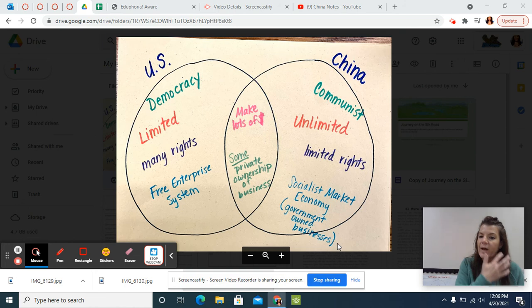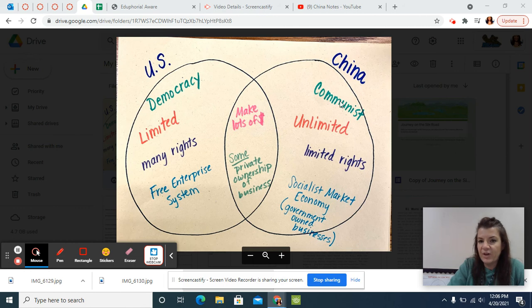All right. So as we went through those China notes, maybe in your head you were thinking, oh, that's different. Oh, that's different than us. And so we're going to be creating today in class a Venn diagram where we're looking at how the United States and China are similar and how they're different. Not really when it comes to their culture, because we're probably going to come up with a lot of differences, but really how are they similar and different when it comes to how their government runs their country and their economy. And so first off, let's look at the different types of governments.